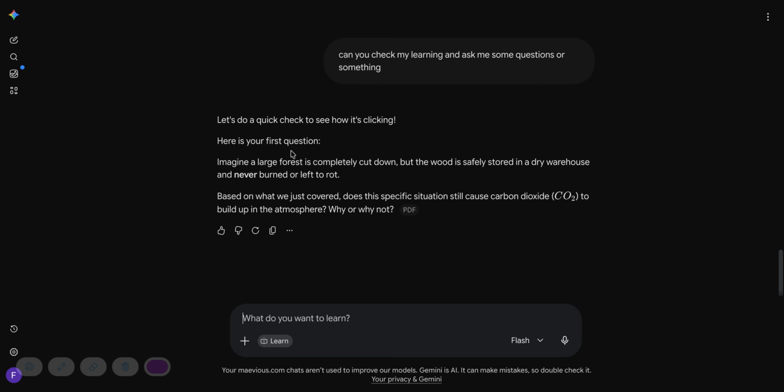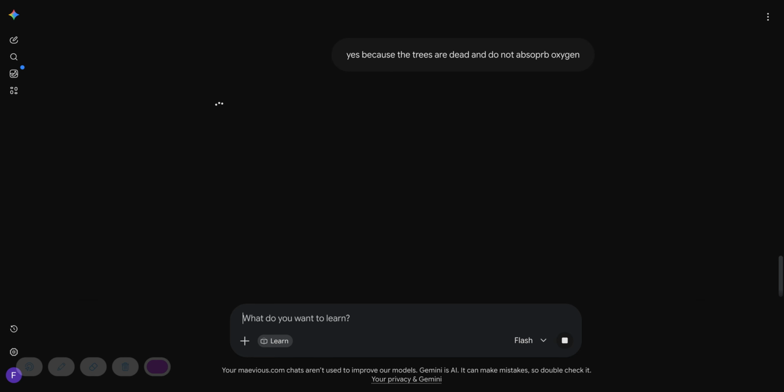So here is your first question. Imagine a large forest is completely cut down, but the wood is safely stored in a dry warehouse and never burnt or left to rot. Based on what you just learned, does this specific situation still cause carbon dioxide to build up in the atmosphere? Yes, because the trees are dead and do not absorb oxygen. Now we'll make a mistake. They don't absorb oxygen, but I've purposefully made a mistake. I want to see if it catches it.